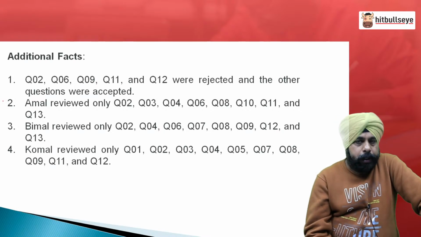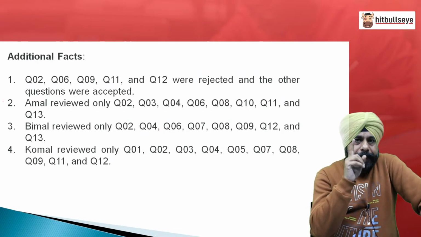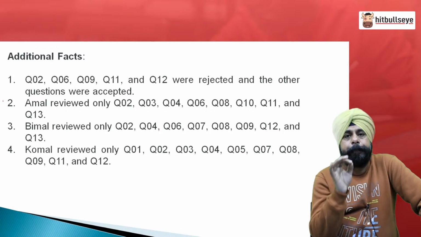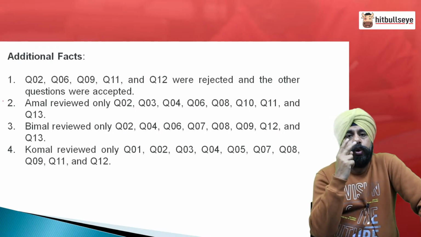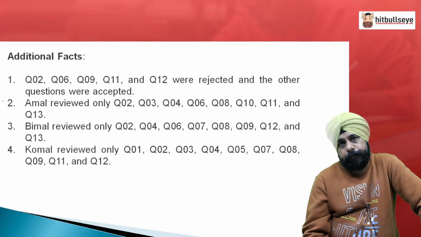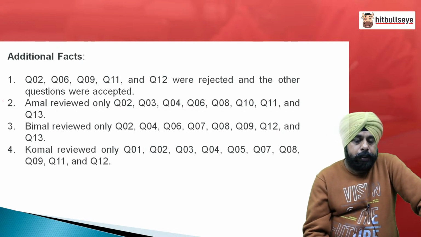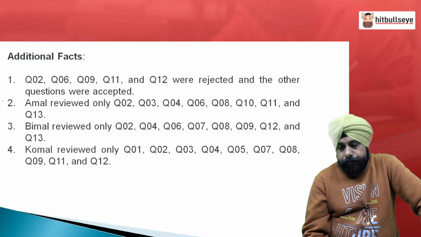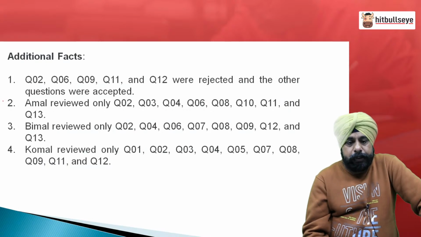For questions created by a reviewer, only one acceptance is required to accept it, and two rejections are required to reject it. And he has finally concluded that questions number 2, 6, 9, 11, 12, those 5 questions were rejected and the other questions were accepted.